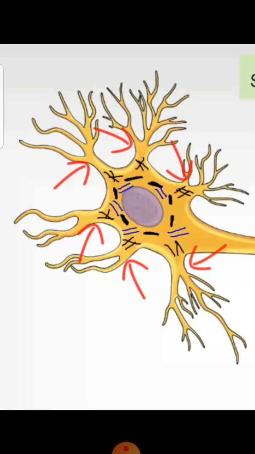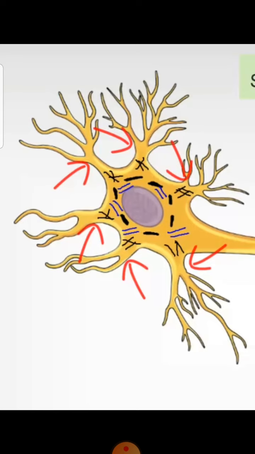So if there is a condition which is called ischemia, where there can be inadequate blood supply to the neuron, or other conditions, for example, if there is an injury to the axon, in the case of fatigue or poisoning, the chromatolysis of the Nissl bodies can take place.